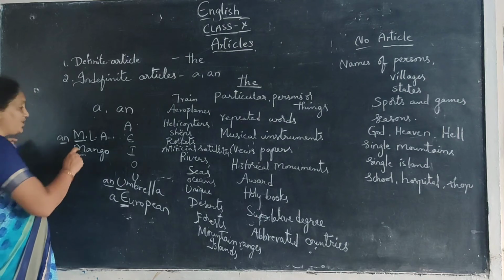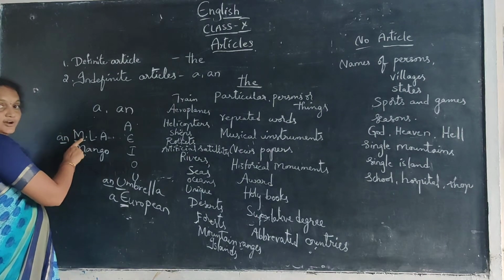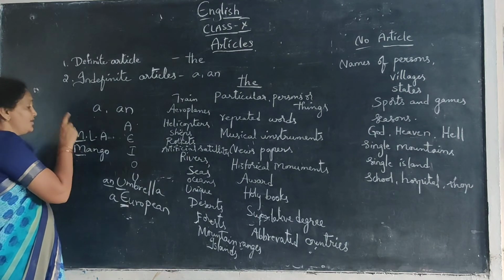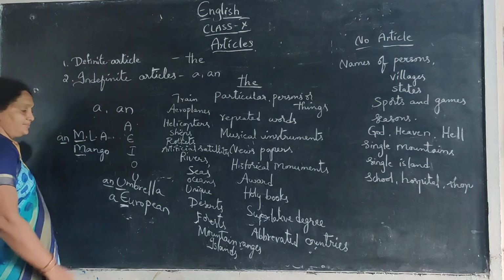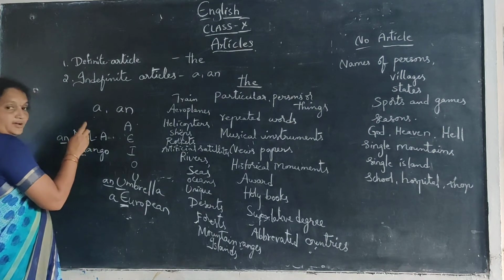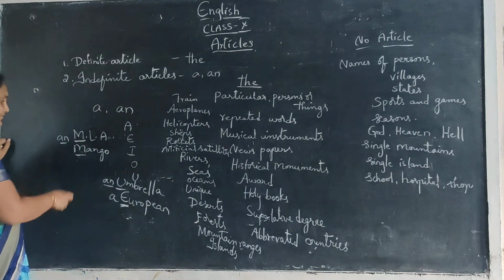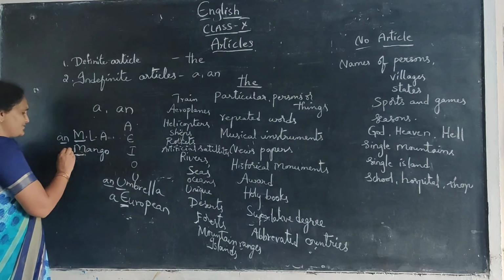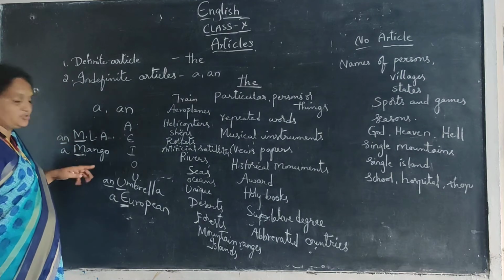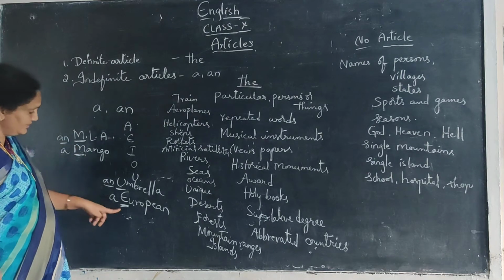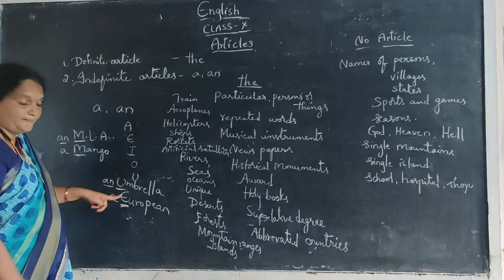Even though the letter starts with M, a consonant letter, it's not only the letter, we have to see the pronunciation of the starting letter, whether it goes to the pronunciation of a vowel or of a consonant. See that, mango is a consonant pronunciation word.